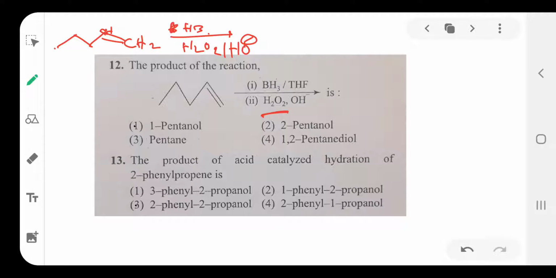So the OH group is added on the side with more hydrogens. Then the product has CH2OH, and one more hydrogen is added on the other carbon. Counting 1, 2, 3, 4, 5, total 5 carbons, so 1-pentanol is formed. So option 1 is correct.